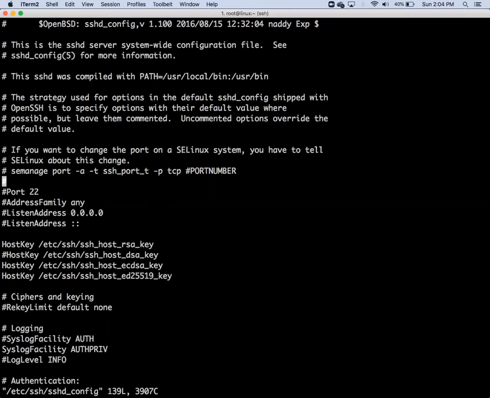Any IP has the notation 0.0.0.0. 0.0.0.0 means all IPs. 127.0.0.1 means the localhost IP. We call this the localhost IP or the loopback IP; it can be named either way. If somebody asks you for the loopback IP, the loopback IP is 127.0.0.1. If somebody asks you for the localhost IP, 127.0.0.1 is the localhost IP.